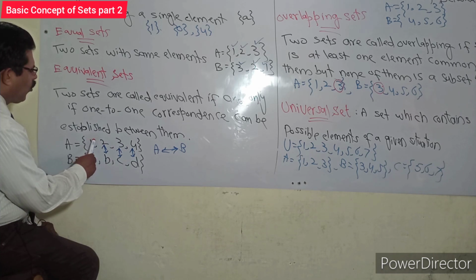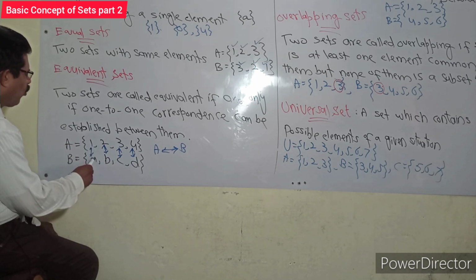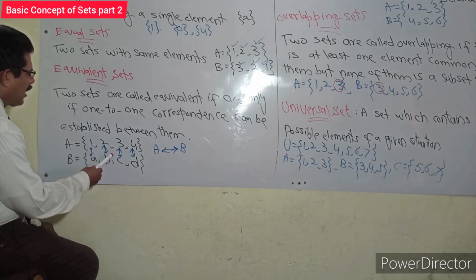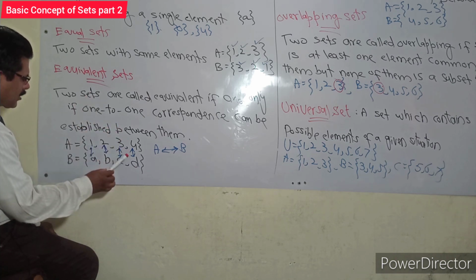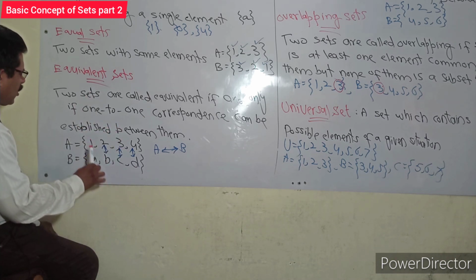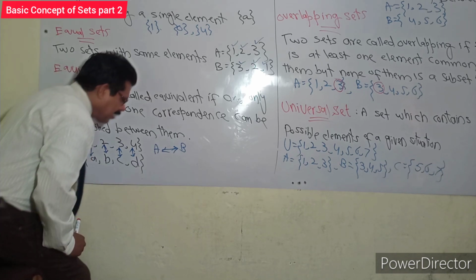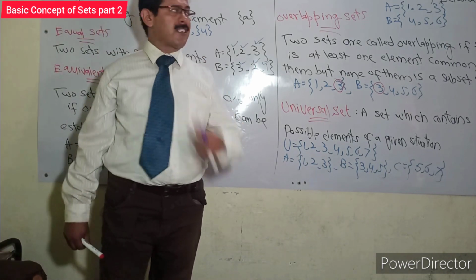There are four elements in set A and also four elements in set B, but these elements are not the same in value. Counting is the same, values are different, so A and B are called equivalent sets. Equivalent sets, not equal sets.